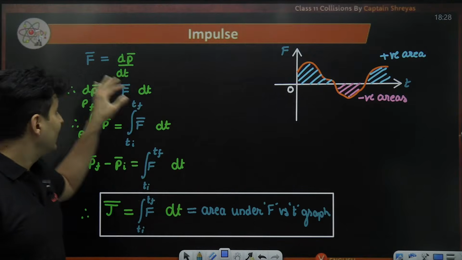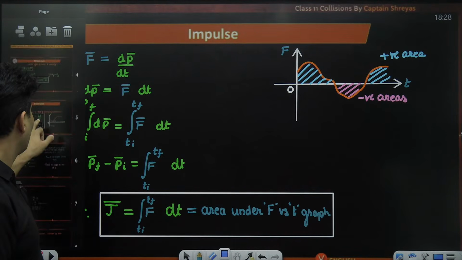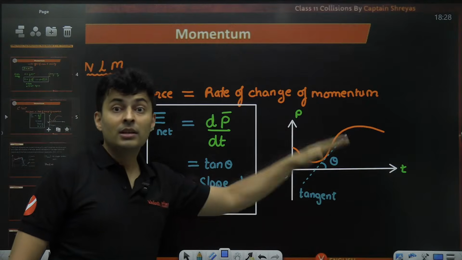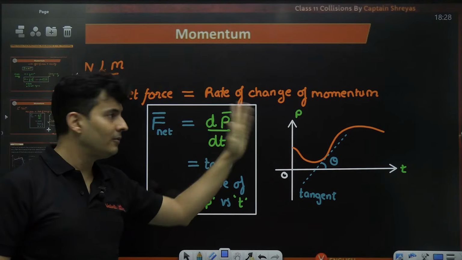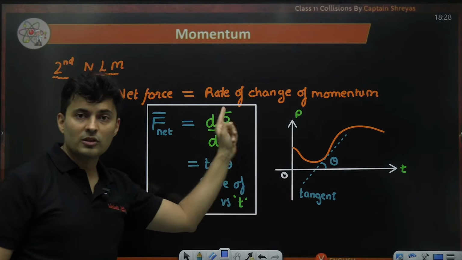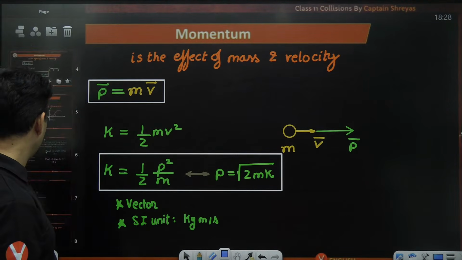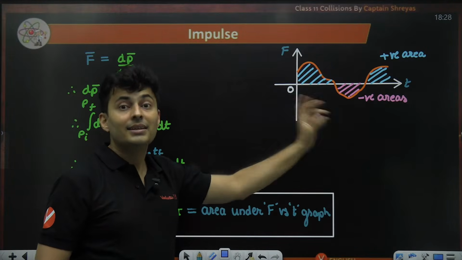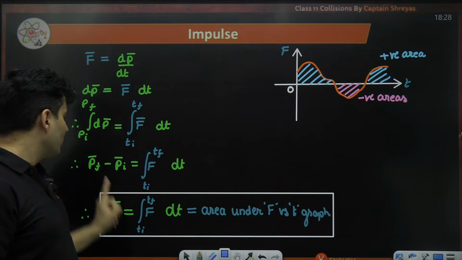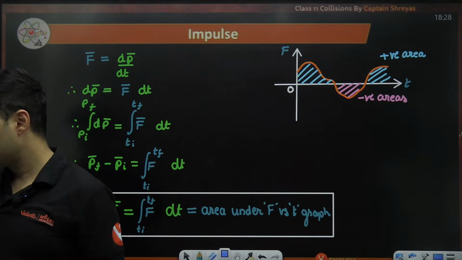So force is the derivative of momentum. So when I have a graph of momentum with the time, the slope gives me force, because force is the derivative of momentum. But if you flip it and go to the force versus time graph, then the area will give me not momentum but the change in momentum, which is nothing but impulse.